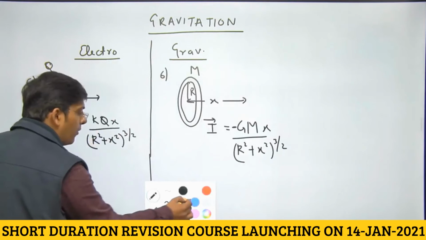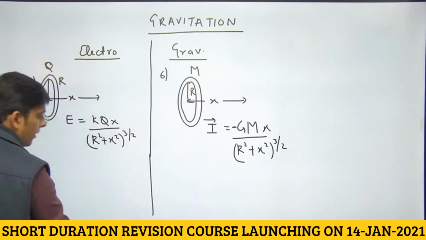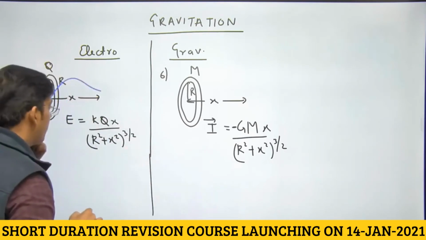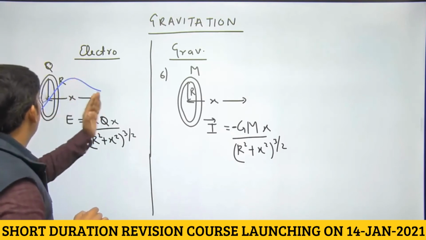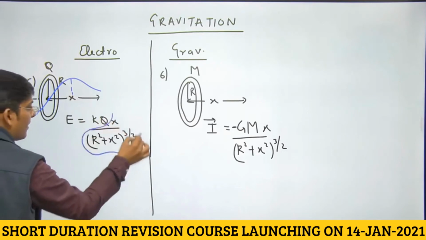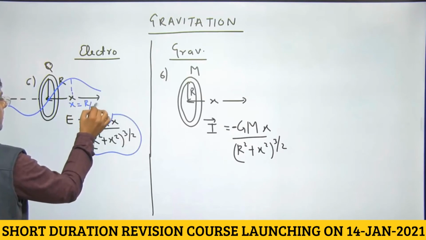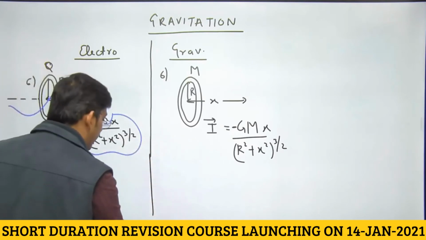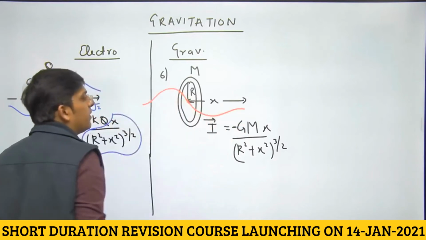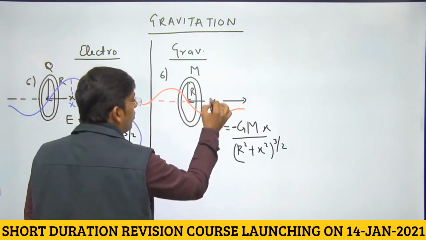So if we draw a graph of electric field intensity versus distance from the center for the ring, dear students, we have a graph like this, okay? But when x is positive, electric field is going to be positive. When x is negative, electric field is going to be negative. We know this expression has a maximum value for x is equal to r by root 2, okay? The only difference here is that when x is positive, gravitational field intensity is going to be negative. When x is negative, gravitational field is going to be positive. Magnitude is maximum at x is equal to r by root 2, okay?